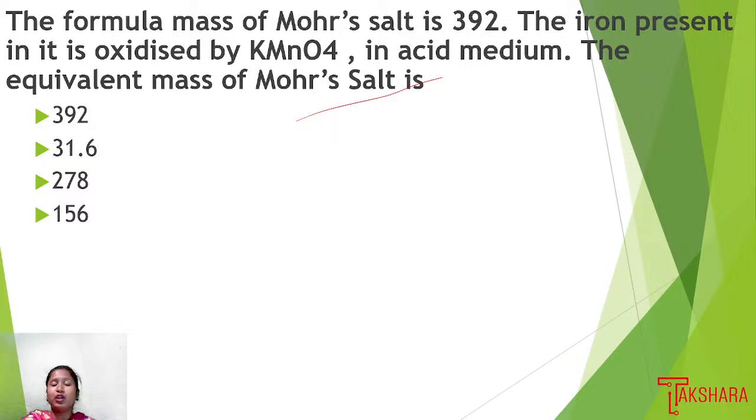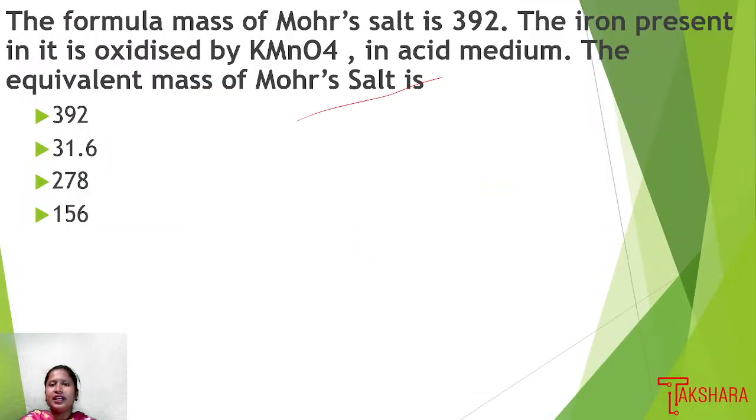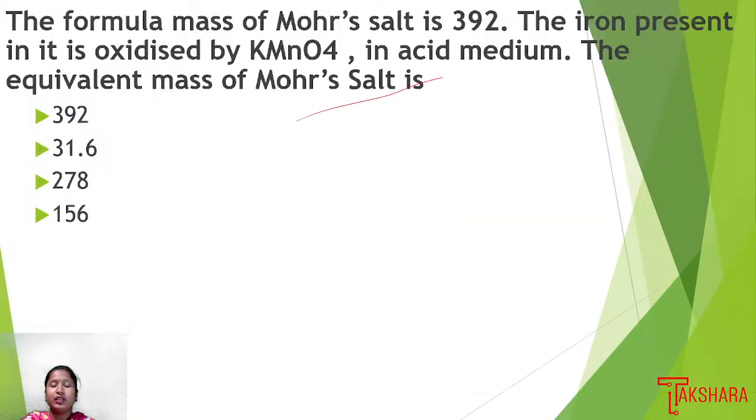The formula mass, the molecular mass of Mohr salt, is given as 392. 392 is the molecular mass of ferrous ammonium sulfate, Mohr salt. The iron present is oxidized by KMnO4 in acidic medium, and they are asking what the equivalent mass of Mohr salt is.